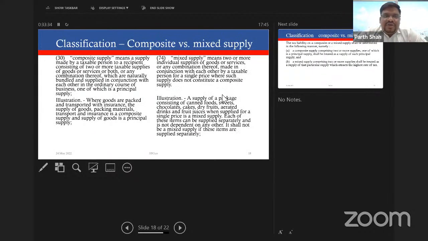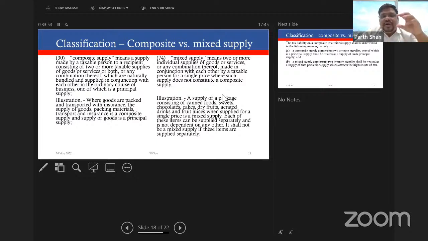Now, coming to the next part, classification, again important. Why? Because as we discussed, GST is levied on supply of goods or service or both. But any transaction can be treated either as a transaction of supply of goods or as a transaction of supply of service. It cannot be both.